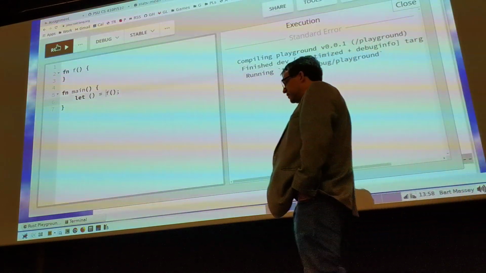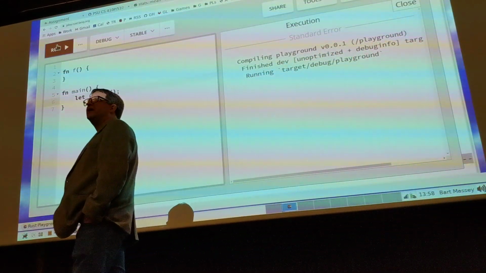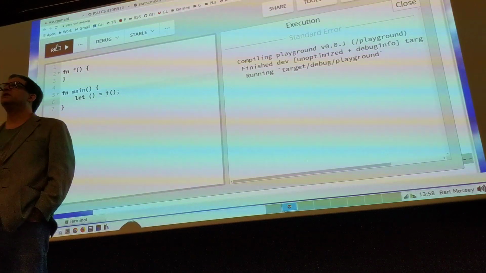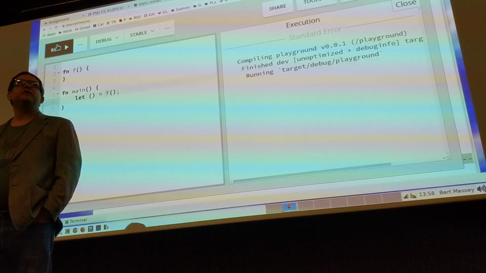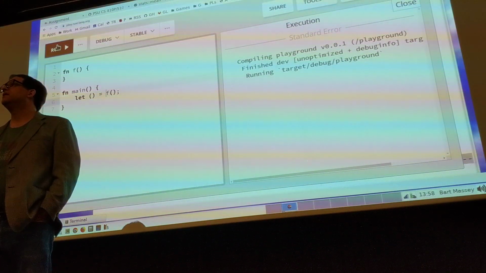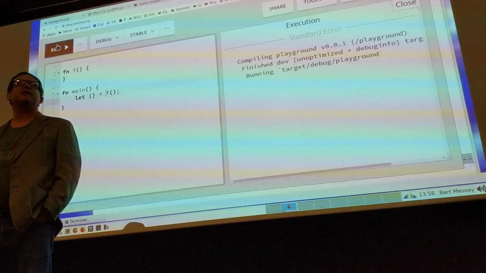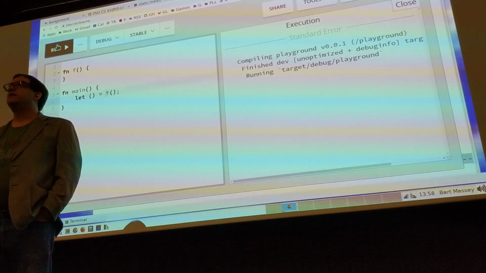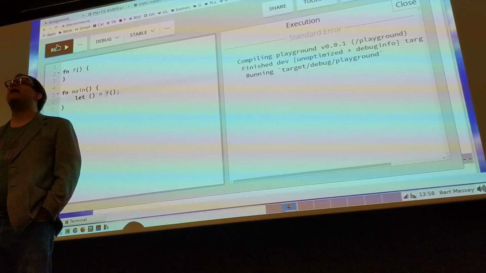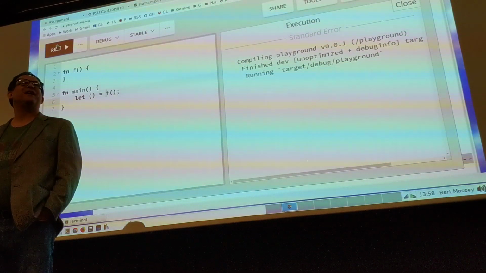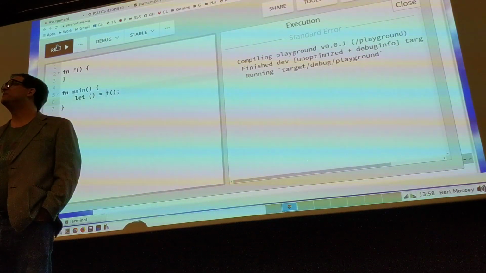So unit is, this is a total side trip, but we were going to get here today anyway, so I don't feel at all guilty. I want to be clear. Unit is a type in Rust. It's spelled just like it looks like, open paren, close paren. There's exactly one value of type unit. The value is named unit and also spelled open paren, close paren.